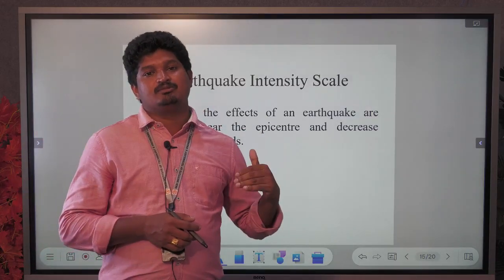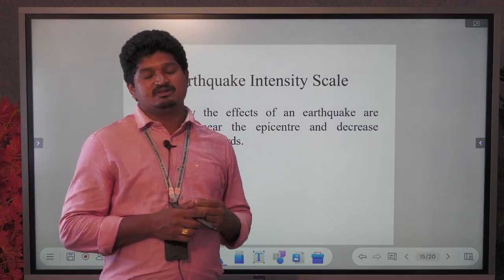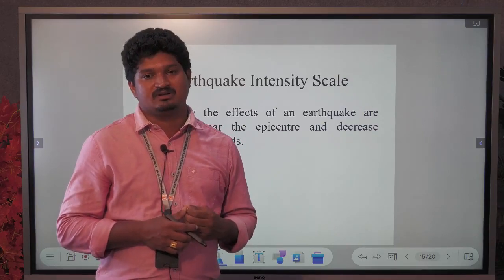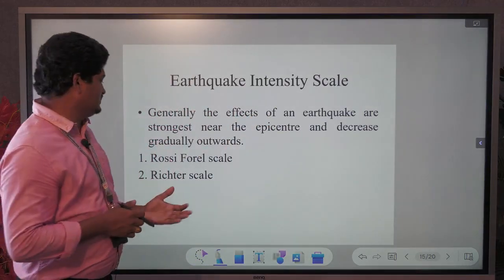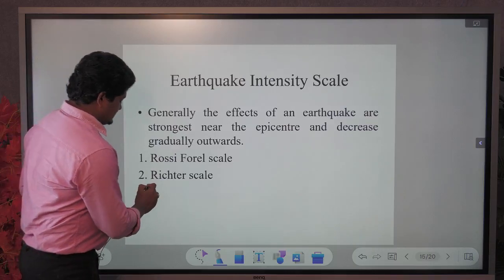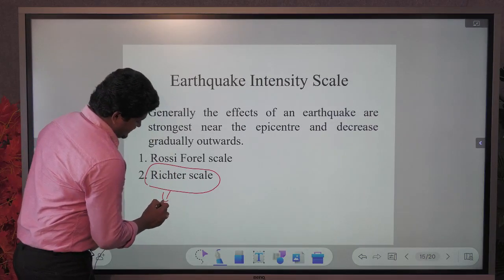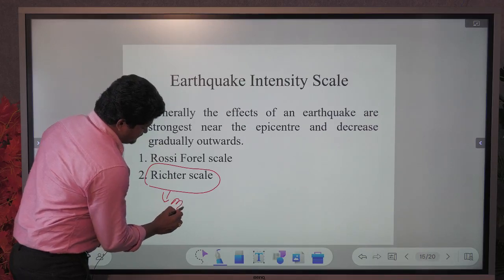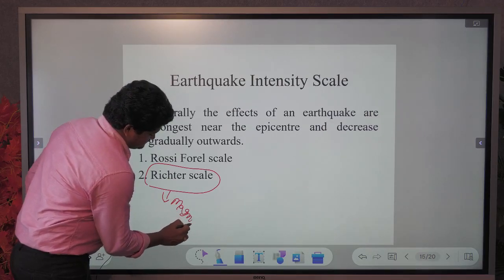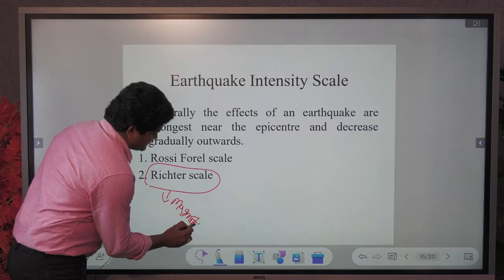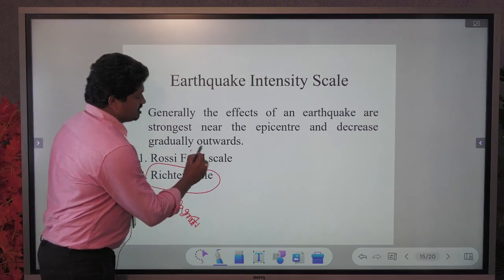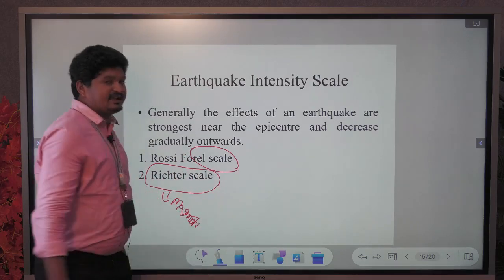If the Richter scale reading is more than 4.5, greater damage will occur. Most of the people follow that. So that is the Richter scale. The Richter scale is developed using a mathematical formula. It is the magnitude of the earthquake.